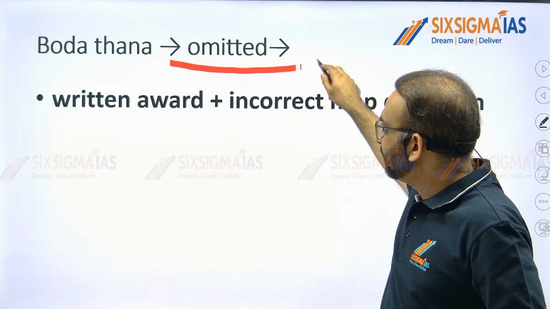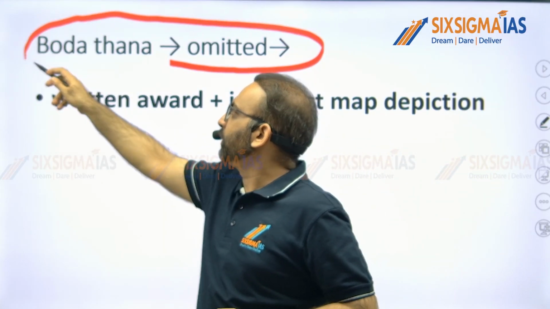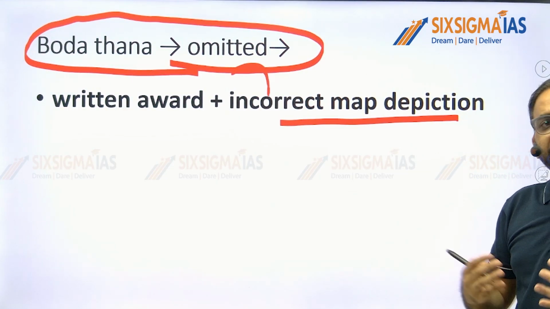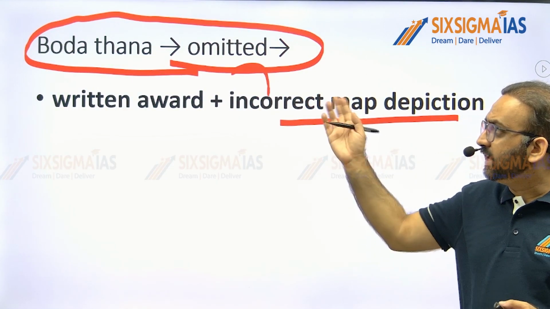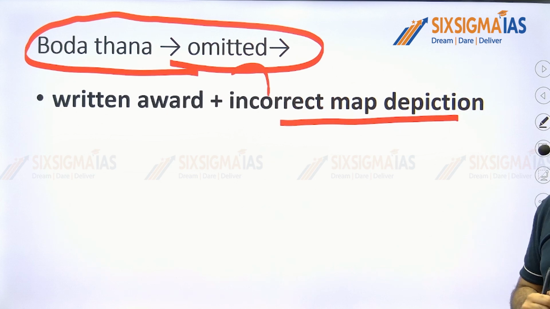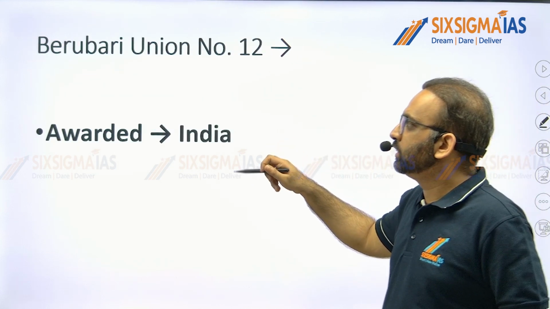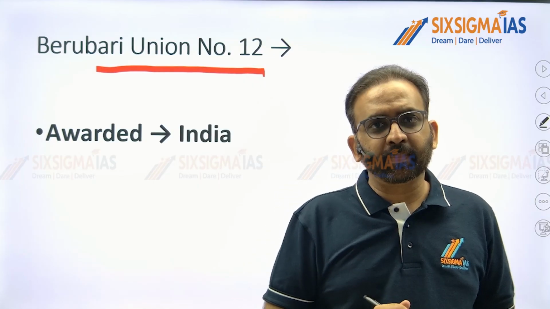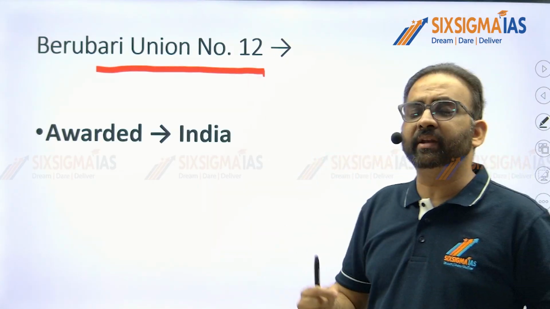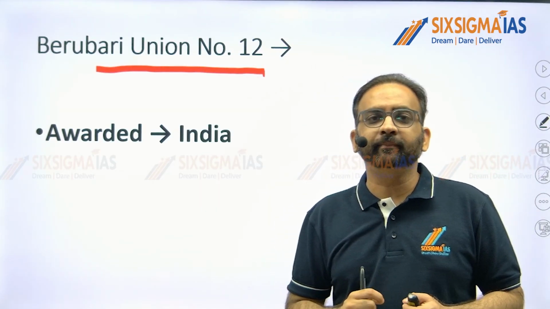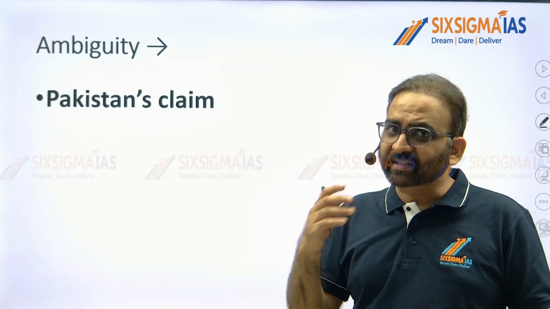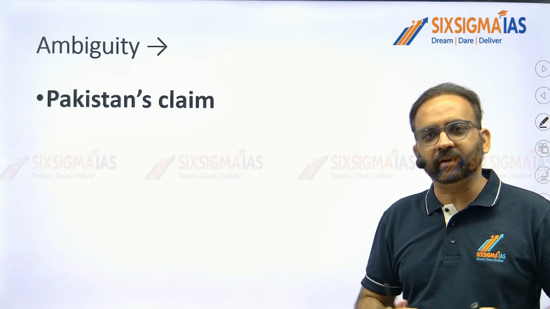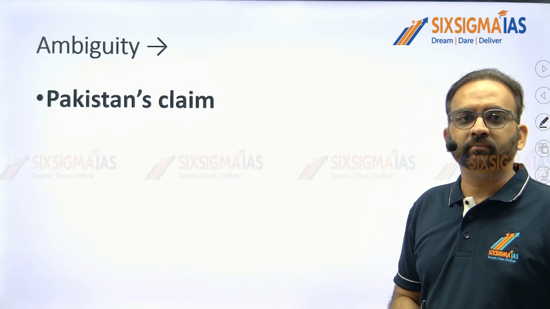But Redcliffe omitted to mention Boda Thana in his award, in his map. That's why it became disputed between India and Pakistan. And this Boda Thana includes Berubari territory. It was in actual control of India, but it was not mentioned in the map. It was not specifically drawn in the map. That's why Pakistan also claimed it. Pakistan says, how can you take this territory when it is not there in the map?